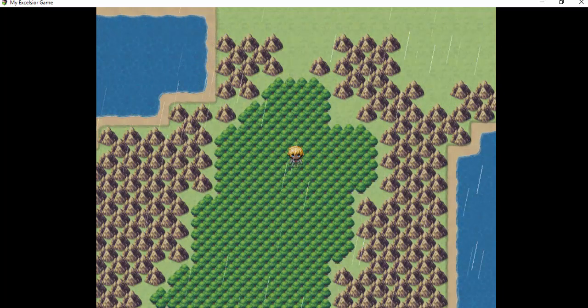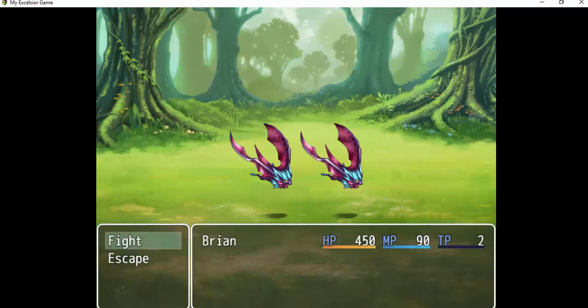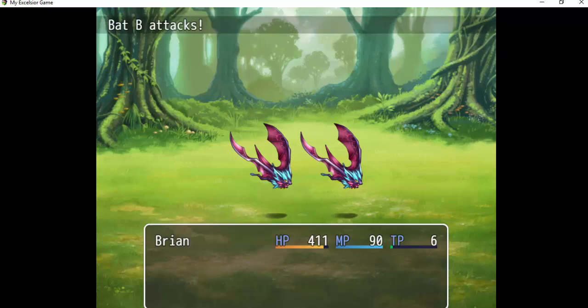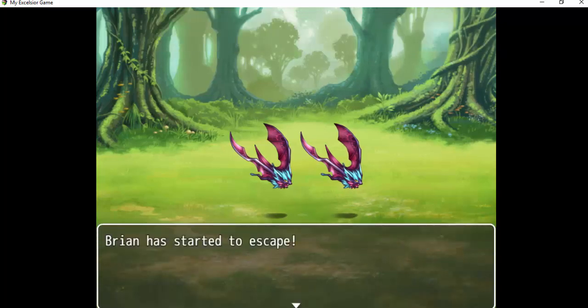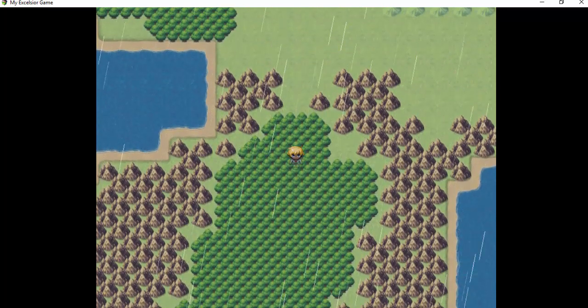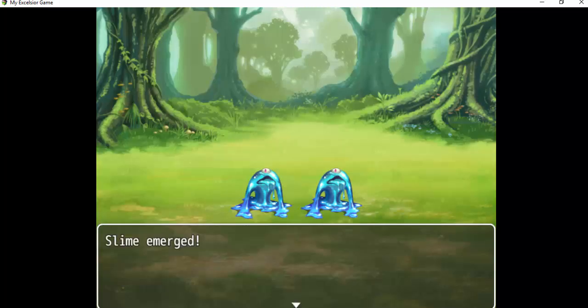As soon as I touch that switch, it's raining. Alright. So there's rain. And it's just going to rain. And I'm going to keep running into enemies.